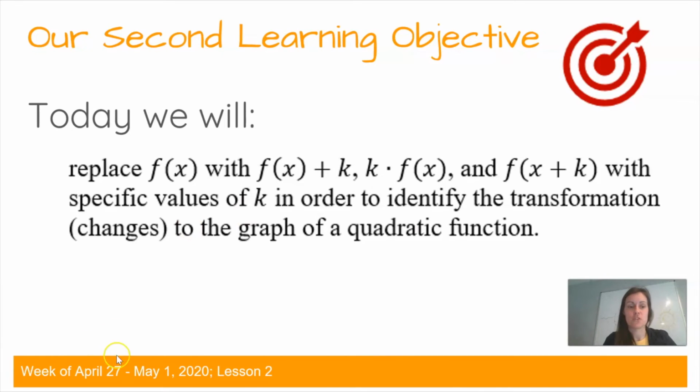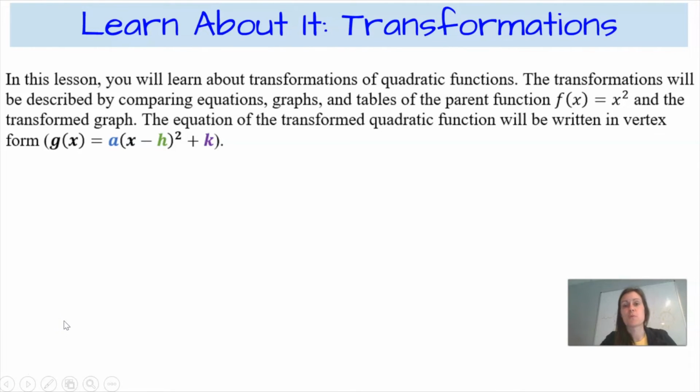of a quadratic function. In this lesson, we're going to transform quadratic functions, meaning we're going to move them around and shift and maybe stretch or shrink the graphs of the quadratic functions. The transformations are going to be described by comparing equations, graphs, and tables of two functions. The parent function, which is f of x equals x squared, is always going to be shown in red with a dotted graph, and it will be labeled, and the transform graph, which will be blue, is also going to be labeled as g of x.